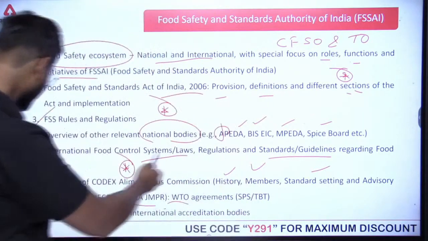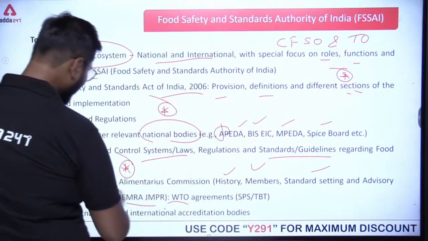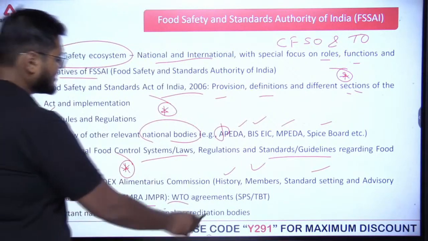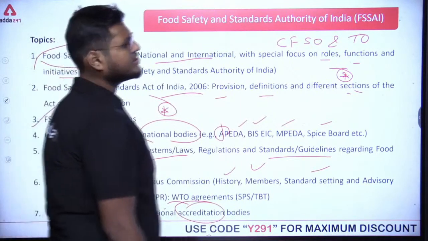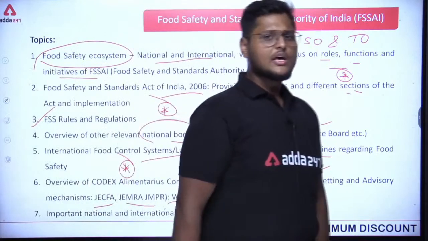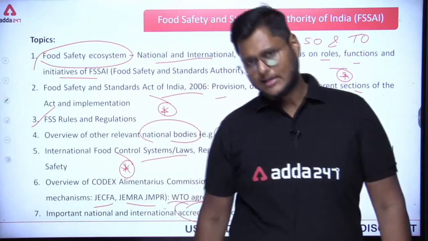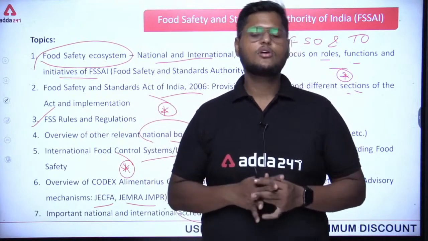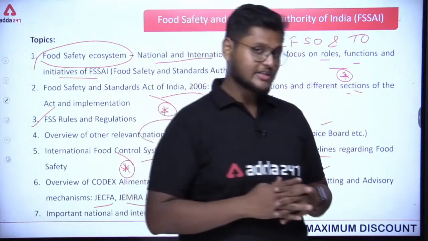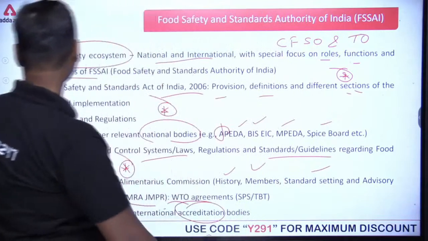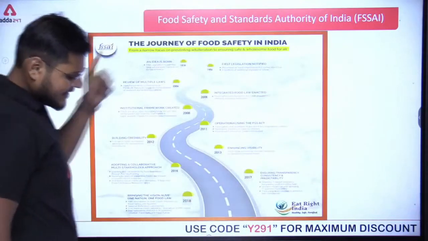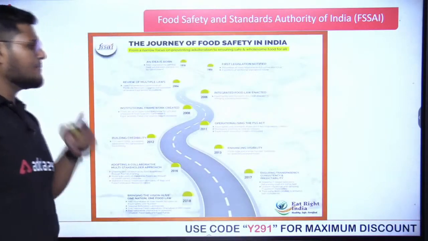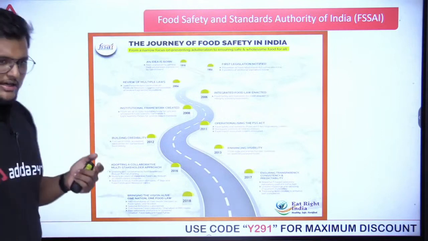Clear, guys? Final, number 7, important national and international accreditation bodies. For example, if we talk about laboratory accreditation, then we have NABL in our country. It is responsible for the accreditation of the different food testing laboratories. Now let's take a look at this journey or the map of food safety in India.